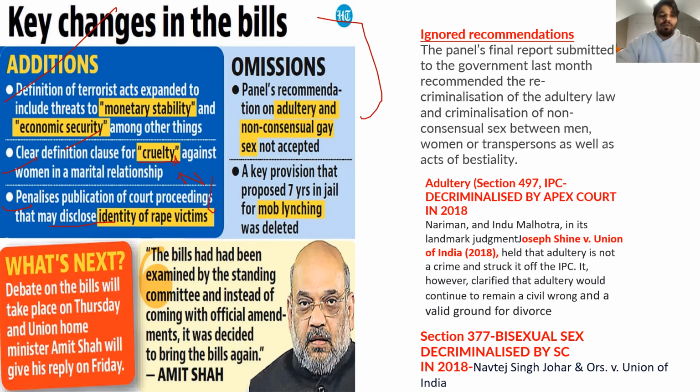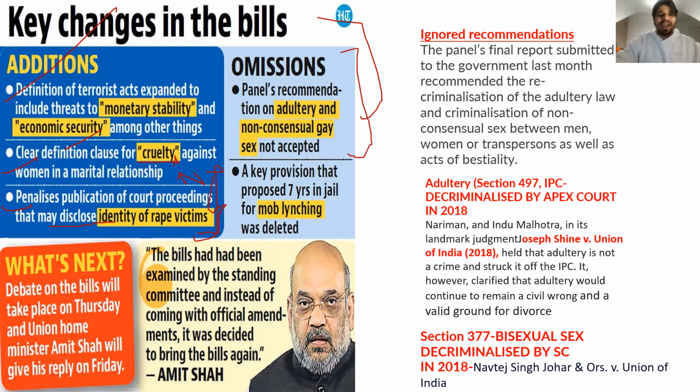This is very, very important. It means now the press is not allowed to publish the name of the victim, or any matter which is sub judice, which is going on in the court, and they cannot divulge the proceedings of the court, right? Later on, it is allowed for the publisher and reporter to publish the judgment of the court, but any identity related to the rape victim is not allowed.